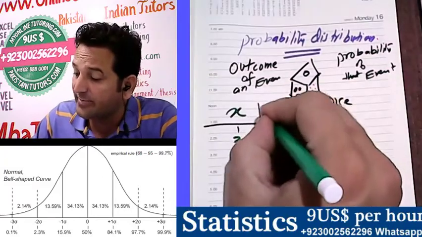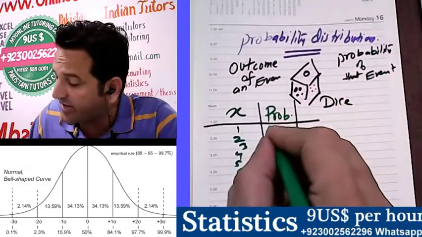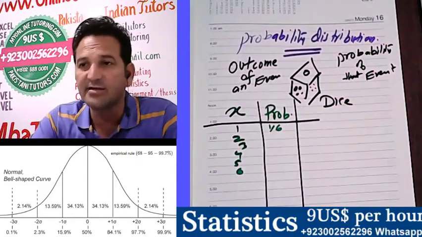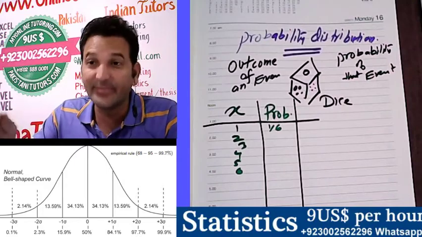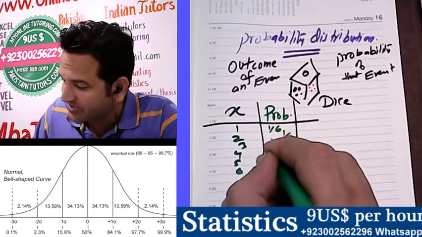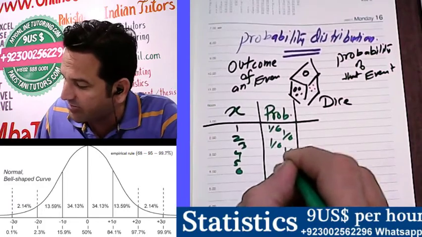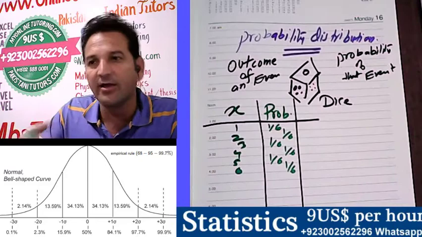So what is the probability of 1 coming? The probability of coming 1 is 1 over 6. The probability of coming 2, sometimes people say it's 2 over 6. No, it will be 1 over 6. 3, 1 over 6, 4, 1 over 6, 5, 1 over 6, and 6 will also be 1 over 6.